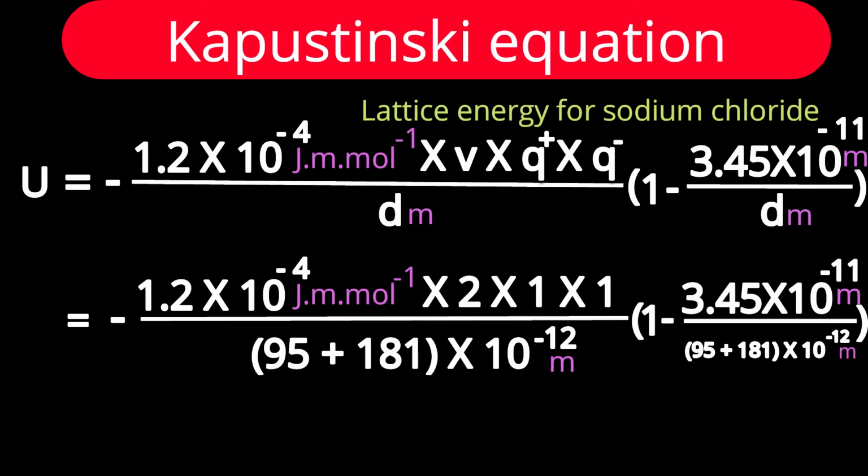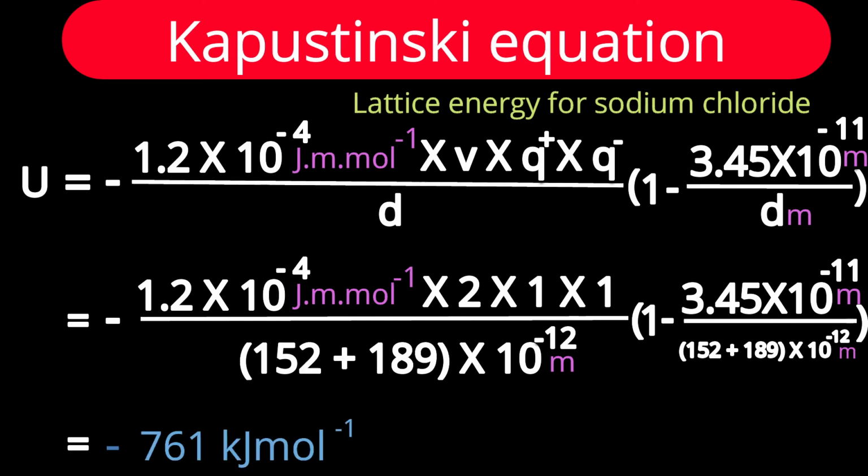After solving, I'll get the answer in joule per mole, but for the sake of simplified presentation, I'll represent it in kilojoule per mole. The lattice energy for sodium chloride by the Kapustinskii equation is minus 761 kilojoule per mole.